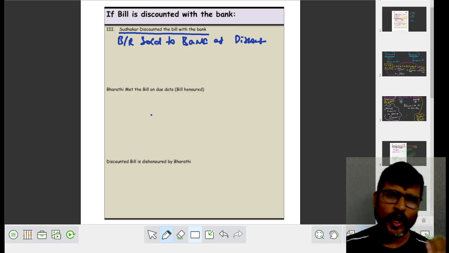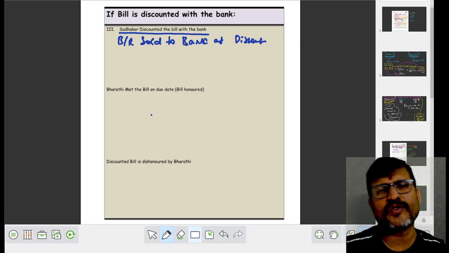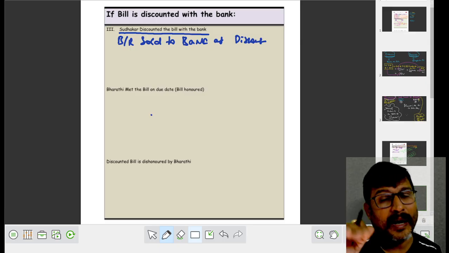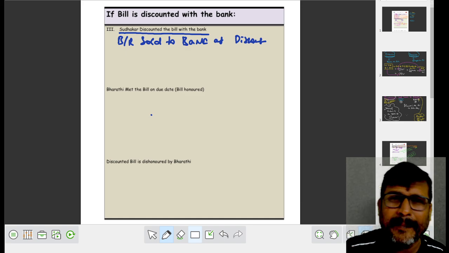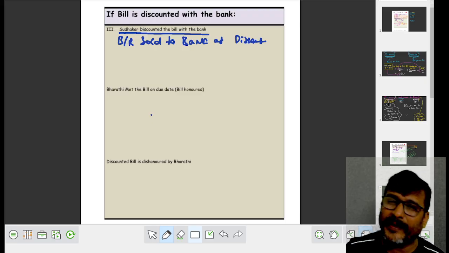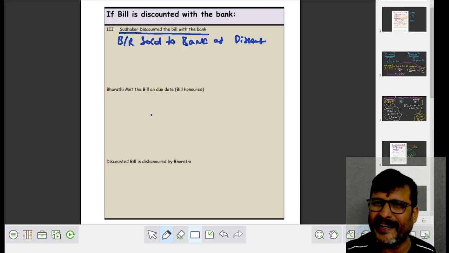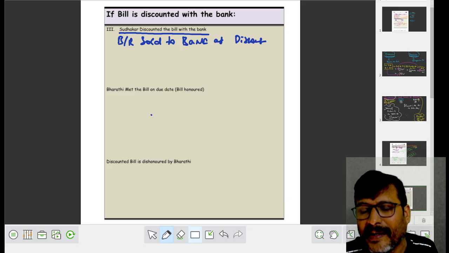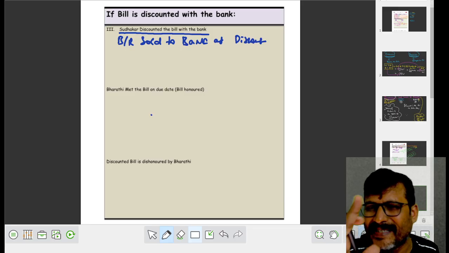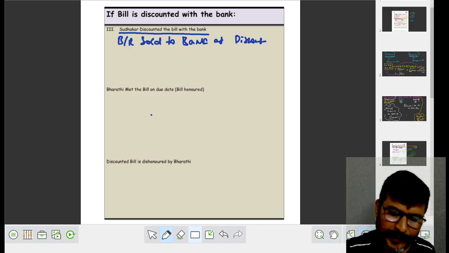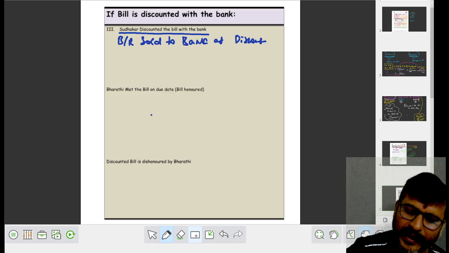Discounted means the maturity of the bill is 4 months, but after 1 month we are discounting it with the banker. The banker will not pay the full amount; the banker will pay around 98%, 92%, 95% of the bill. Whatever remaining is not paid, that is called, my dear student, the discounted amount.